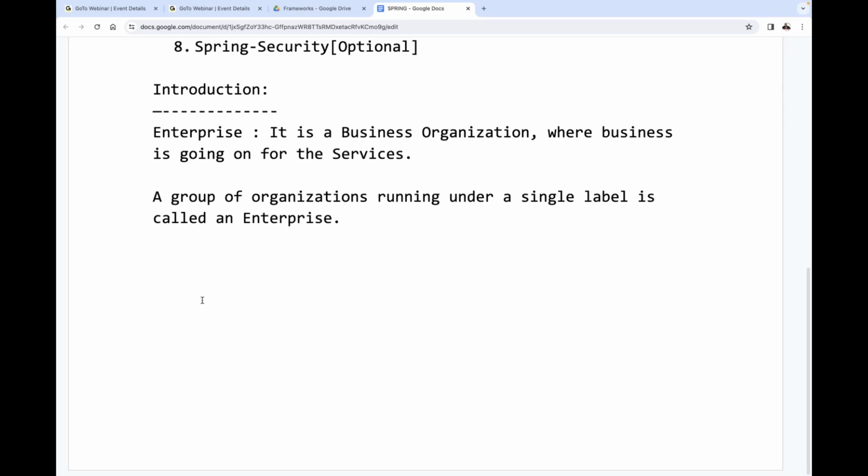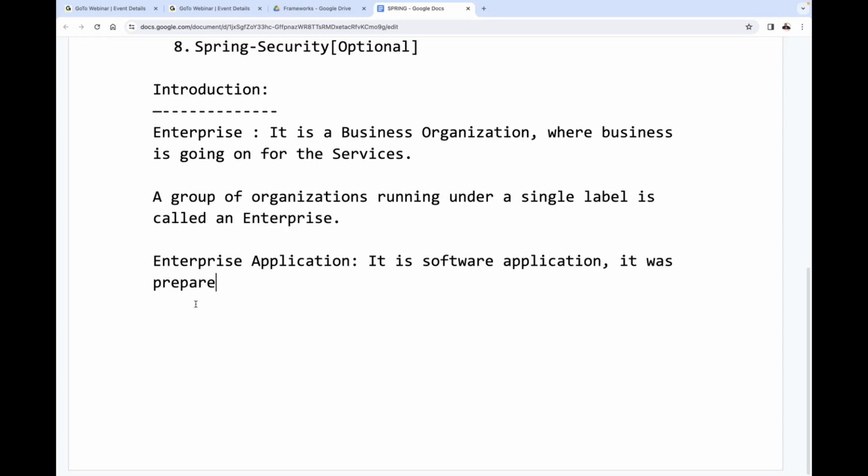Everybody put more concentration on what I'm telling you. Now I'm giving the definition for an enterprise application. What is an enterprise application actually? It is a software application. It was prepared to simplify the business processing of the enterprises.